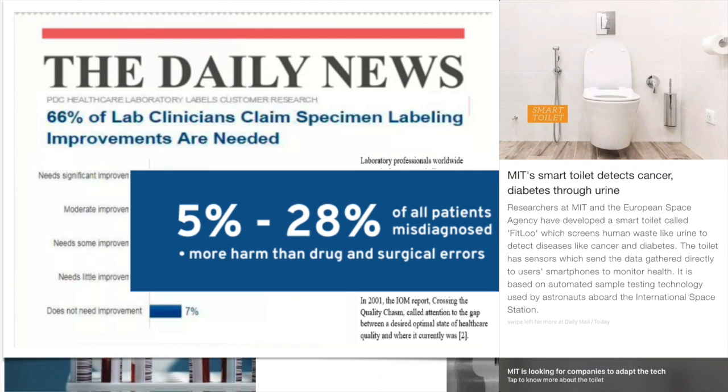Another fun fact is that MIT and ESA are working on a toilet which could detect cancer. Now that is a great example of IoT and machine learning. To give you an analogy of what mislabeling can cause, here is a short video.